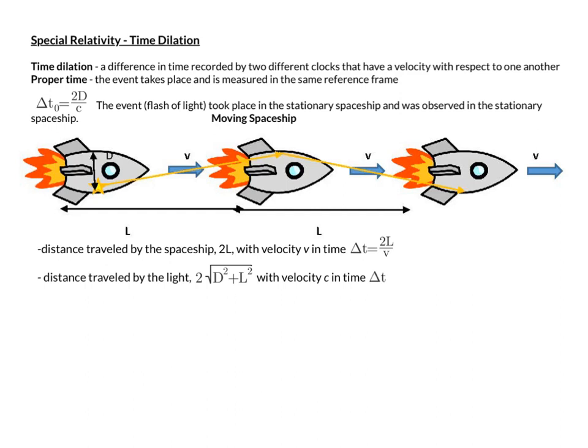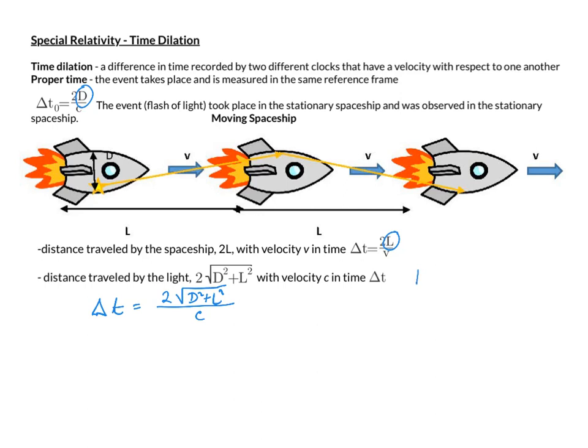Now we can solve for this difference in time. The delta t is called the dilated time, and this is how we will go about solving for it. From this last line, delta t is 2 times the square root of d squared plus L squared, divided by c. I will find L from here and d from there.